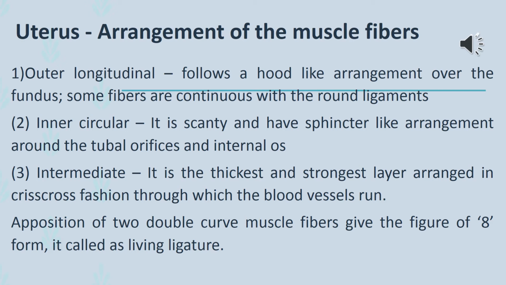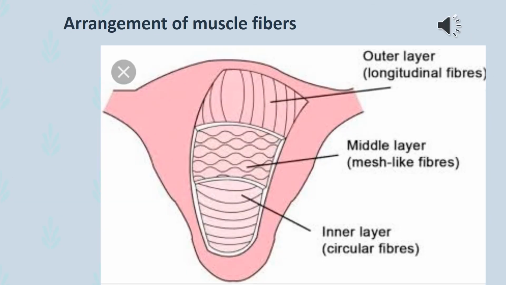The muscle fibers give the figure of 8 form. It is called a living ligature, as when the muscles contract, they occlude the blood vessels running through the fibers. This image shows the arrangement of the 3 layers of the uterine muscles.